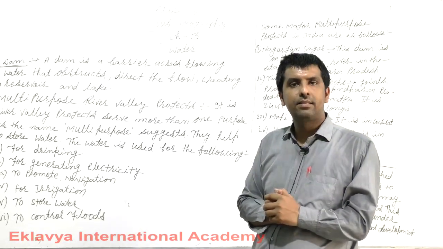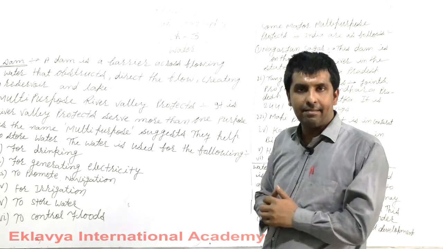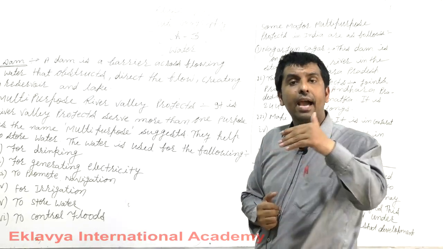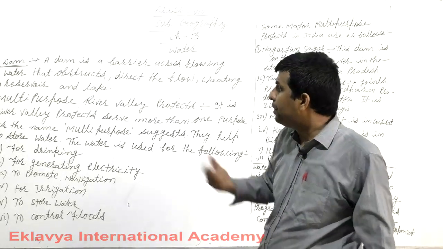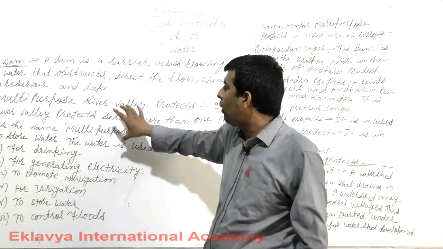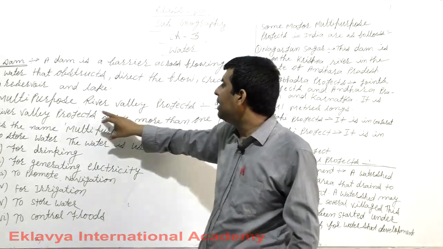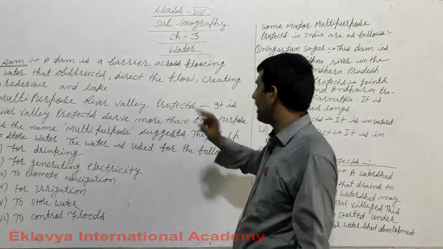I hope that you will understand very clearly. I am going to tell you what the uses of multi-purpose river valley projects are.